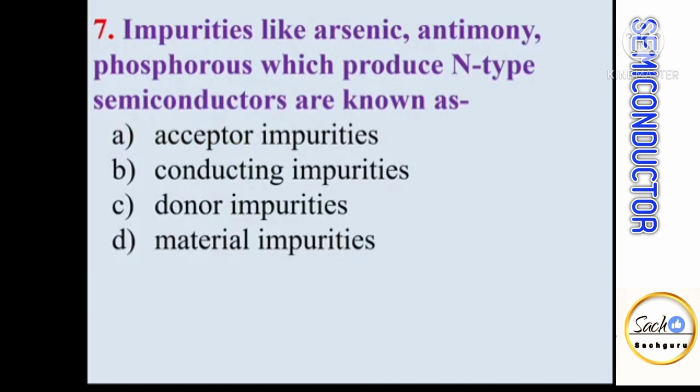Impurity like arsenic, antimony, phosphorus which produce n-type semiconductors are known as. So arsenic, antimony, phosphorus are all pentavalent impurity atoms, and pentavalent impurity atoms provide electrons in the crystal structure, or they donate electrons, so these are called donor impurities.